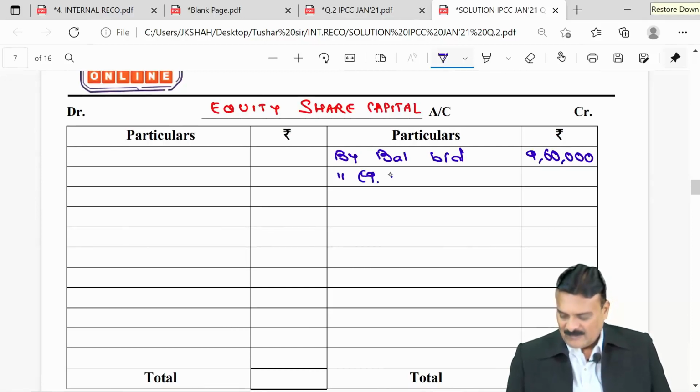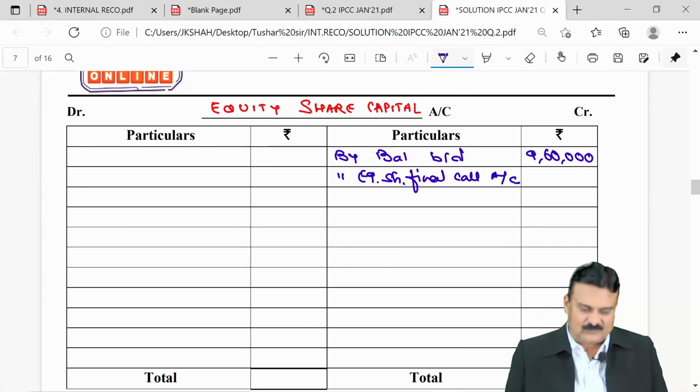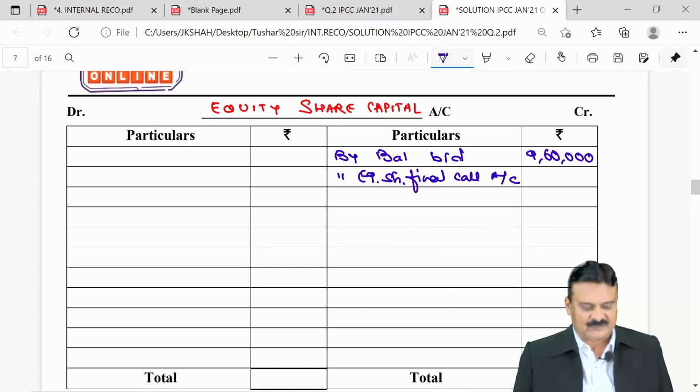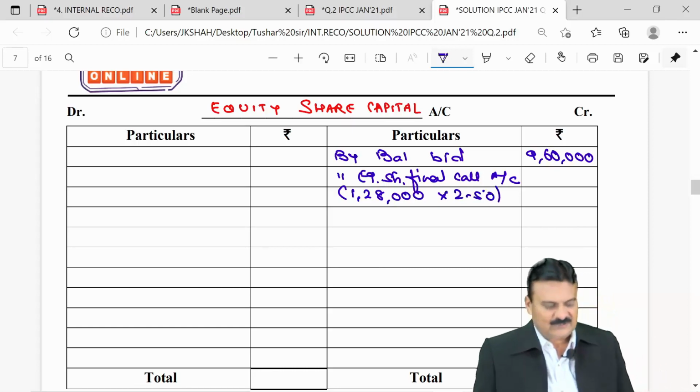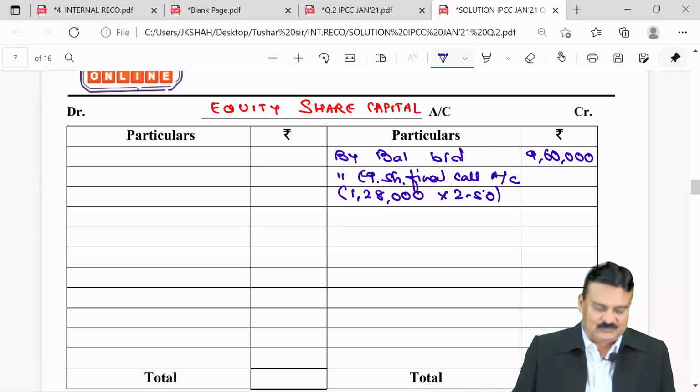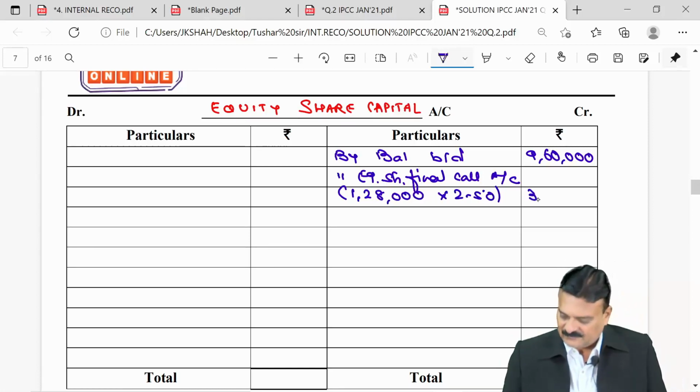So, by equity share final call account, number of shares given to you 1,28,000 and call 2.50 per share. So 1,28,000 into 2.50, final call is 3,20,000.